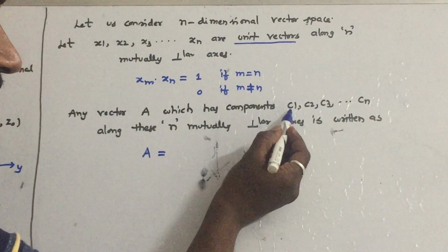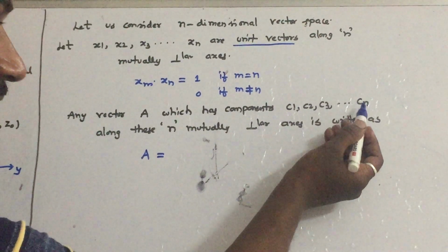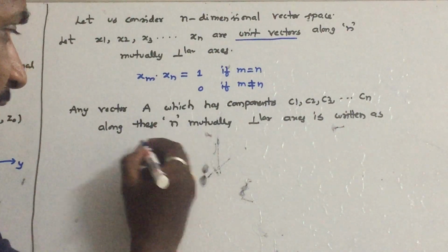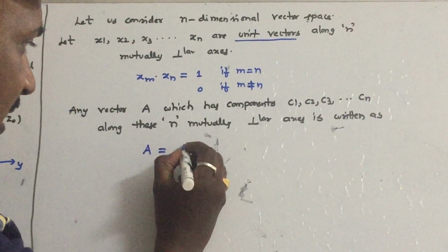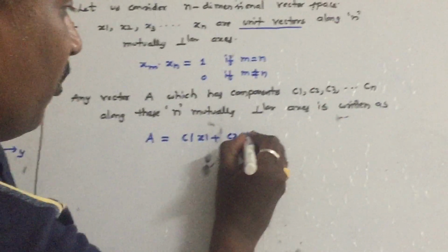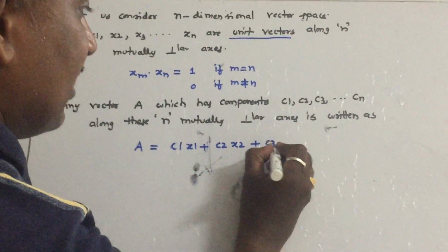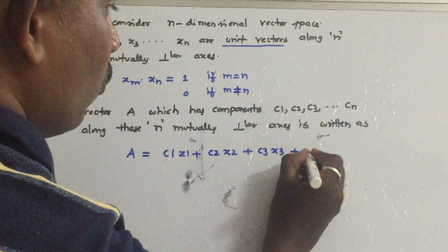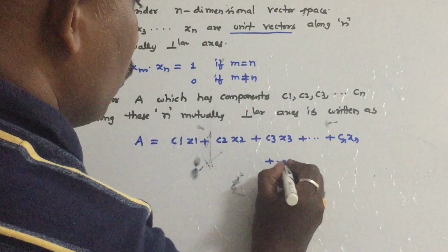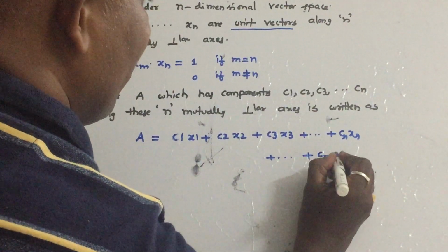Now what are the components here? C1, C2, C3, so on Cn are components along n mutually perpendicular axes. So A can be written as C1 x1 plus C2 x2 plus C3 x3 plus so on, Cr Xr, plus so on, Cn Xn.